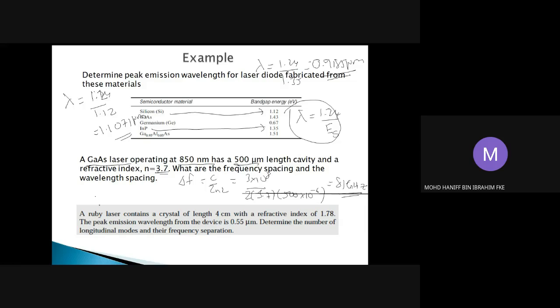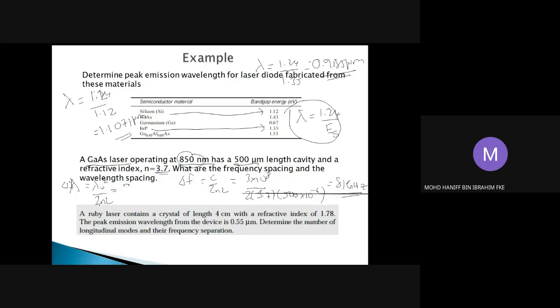Whereas for the wavelength spacing, we can base on the equations again from the previous slide. Delta lambda should be equal to lambda naught squared divided by 2NL, in which lambda naught is the peak wavelength emission, which is 850 nanometer.